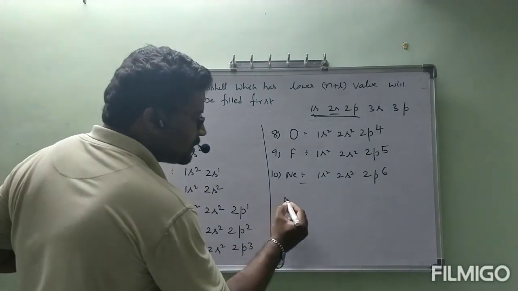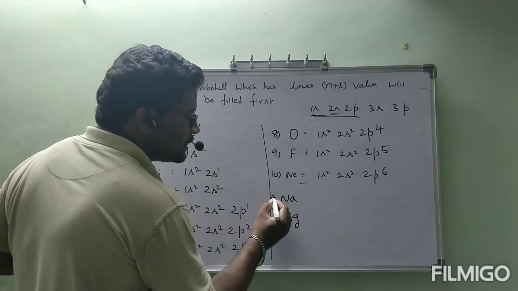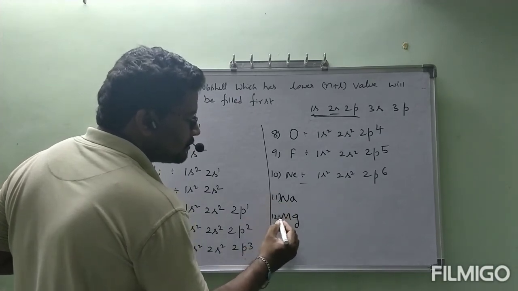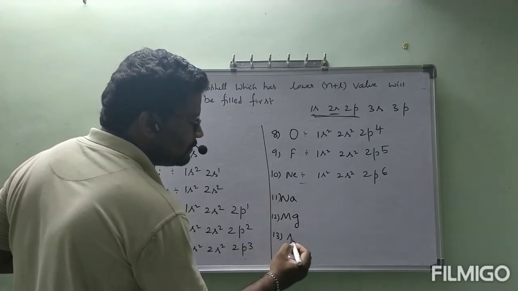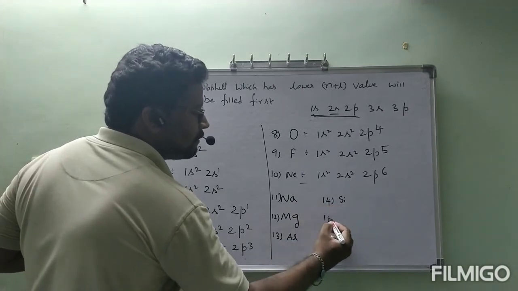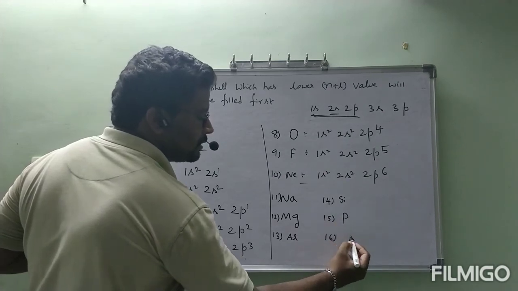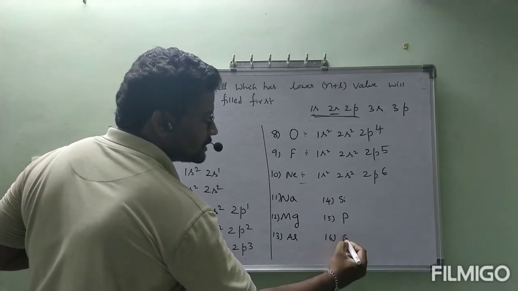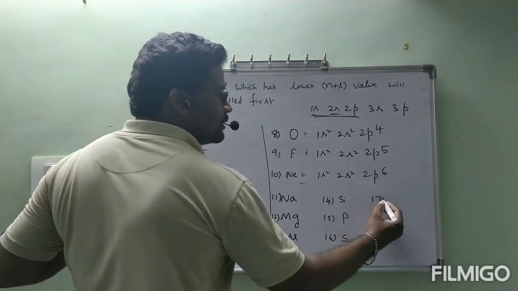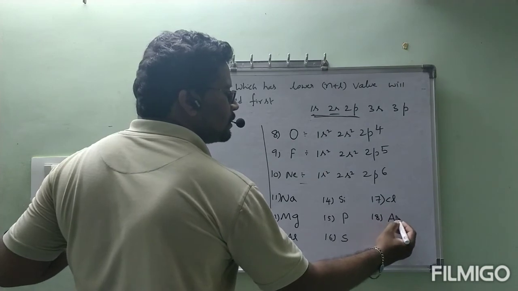Okay. Those are sodium 11, magnesium 12, 13 aluminium, 14 silicon, 15 phosphorus, 16 sulfur, 17 chlorine, 18 argon.